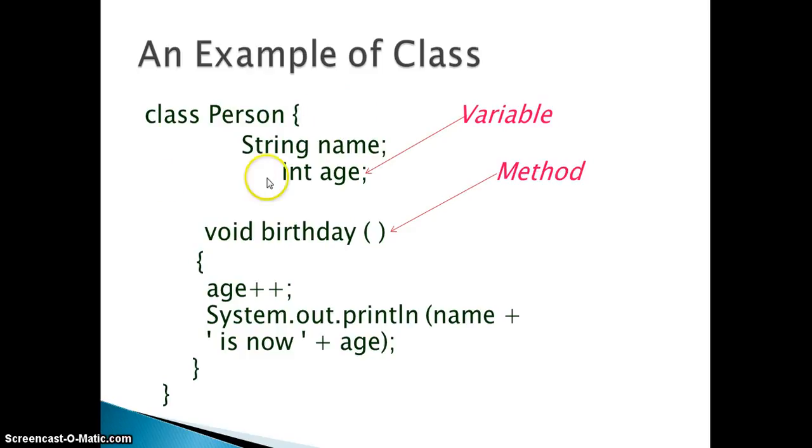These are the variables, and we have something called methods. To talk in a programming language, a method is something which shows the behavior of an object. This is how you declare your method. When I declare void for a method, it means it doesn't return anything. When you declare any data type, that shows that this method returns something. So this is how you can declare a class in Java.